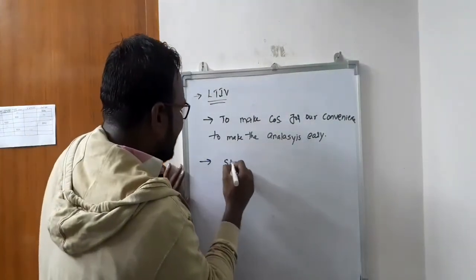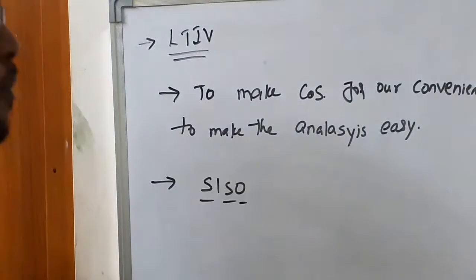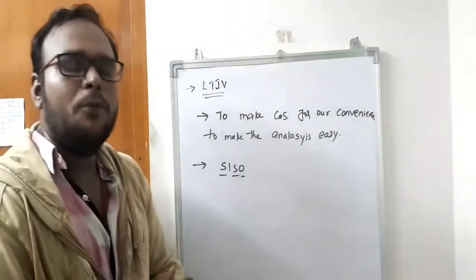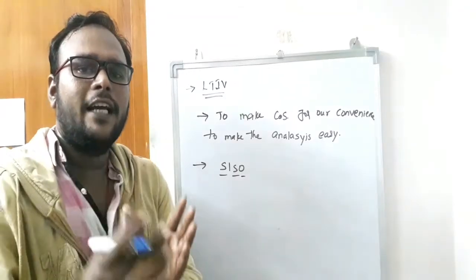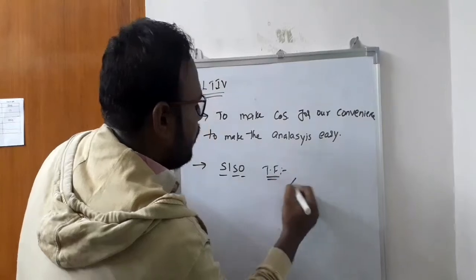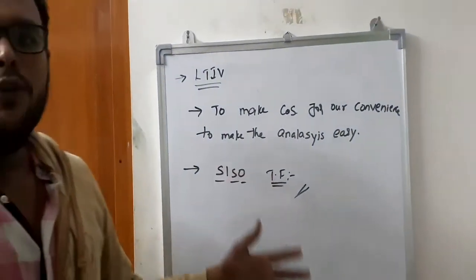By this, one of the models is the single input single output system, for which we are going to find the transfer function of the control system. In the next video we are going to see the transfer function.